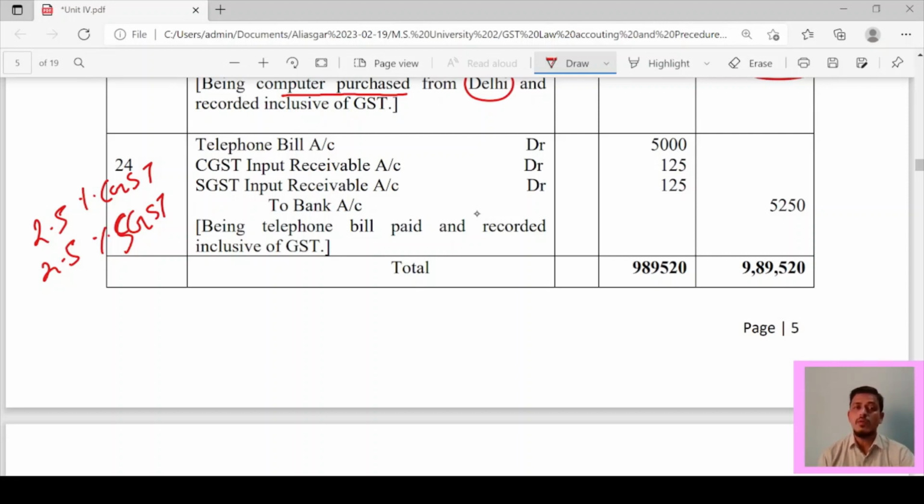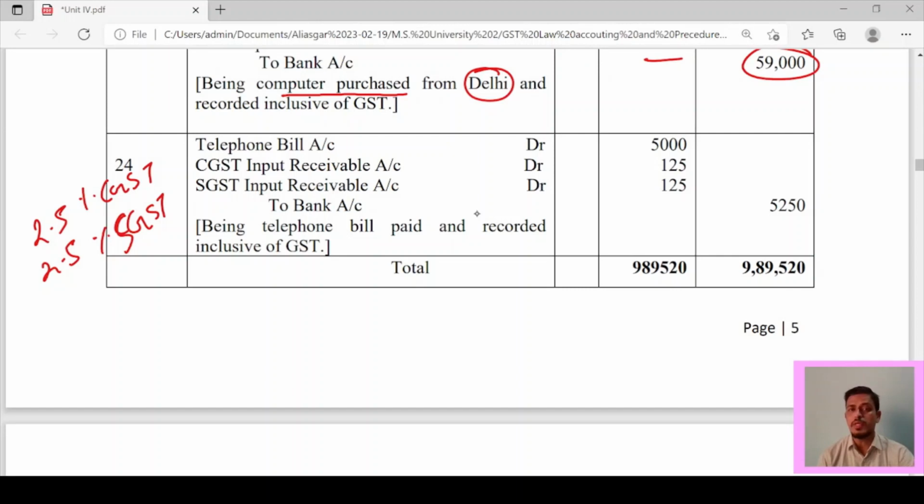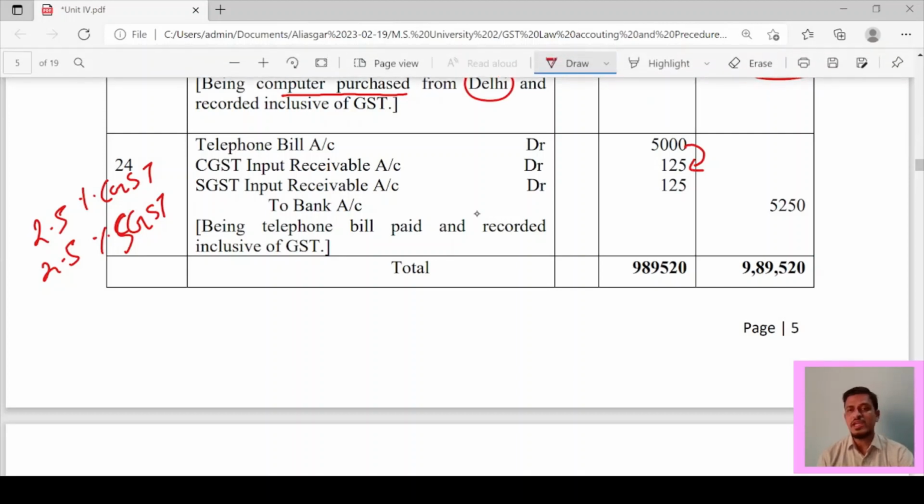Because you have availed the services of the telephone company. So now it is not 9% and 9%, it is 2.5% and 2.5%. If you take 2.5% of 5,000, it comes to 125, CGST 125 and SGST 125, and the total is 5,250.